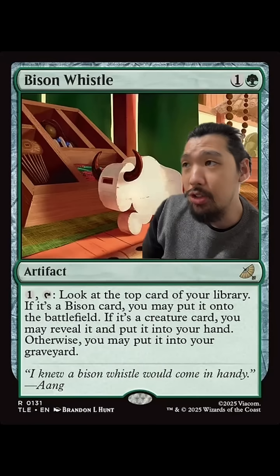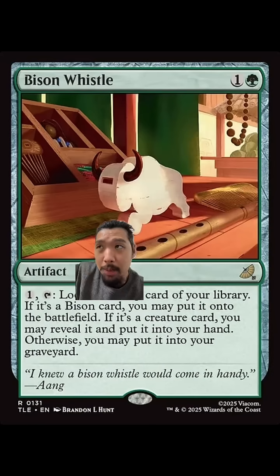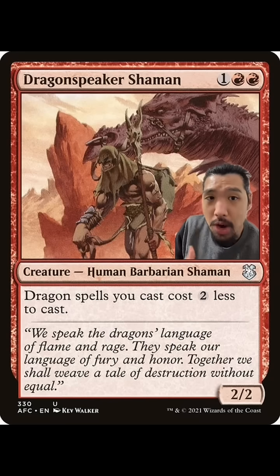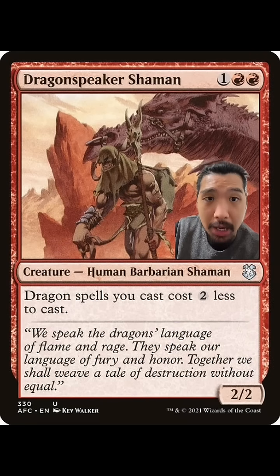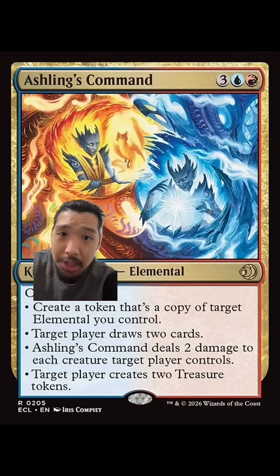And what's kind of interesting is that these different words cover different types of object. For example, Bison card means any card that is a Bison, obviously. But if this were to say Elemental card, that means it could target any Elemental that is not a token. A Dragon spell would refer to anything on the stack that has the Dragon subtype. But if this said an Elemental spell, you could only target something on the stack that had the type Elemental and nothing on the battlefield.